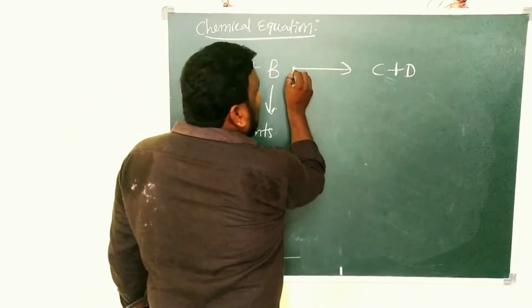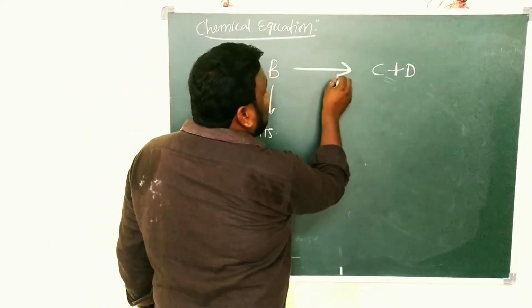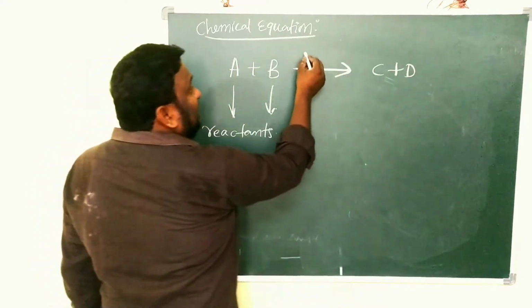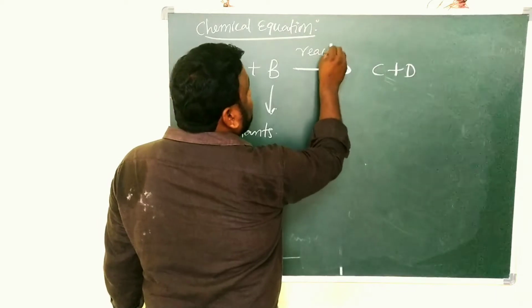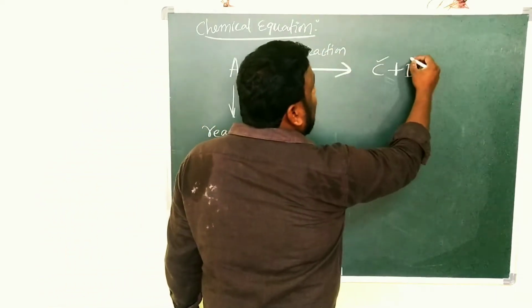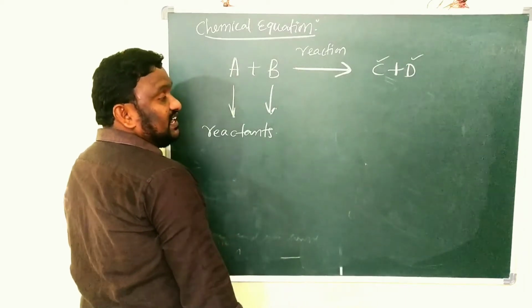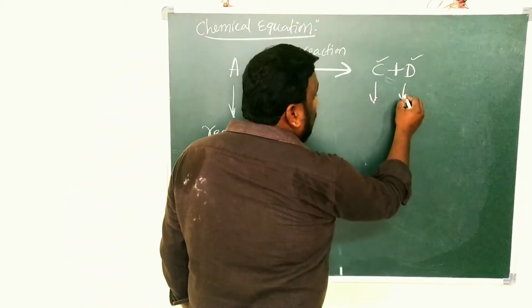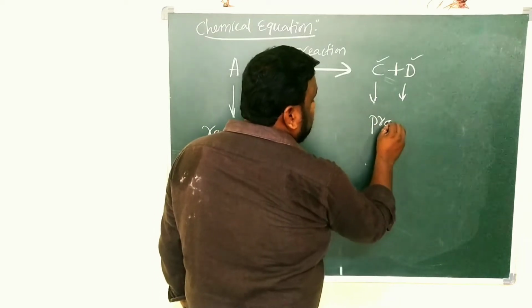Here there is an arrow mark, which is called gives rise. It explains the reaction. After the reaction we are getting C and D. What are we getting? C and D. These two are called products.